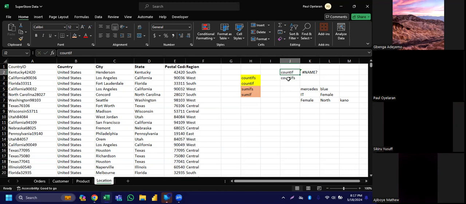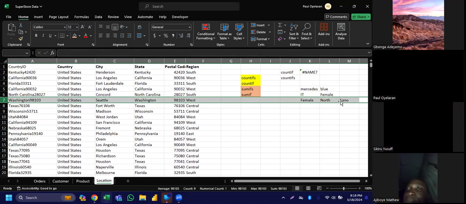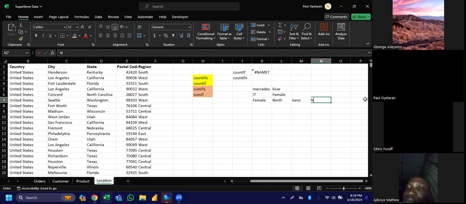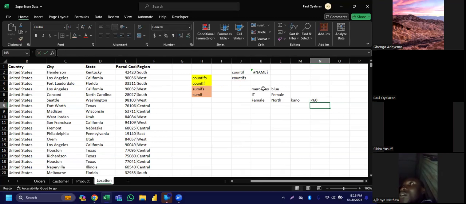So by the time you have more than two criteria, you can even split Kano, maybe you want to know their age group, maybe those that are less than 20 years, or 50 years, that are working with us. Anyone that deals with more than one criteria, we always use Countifs.